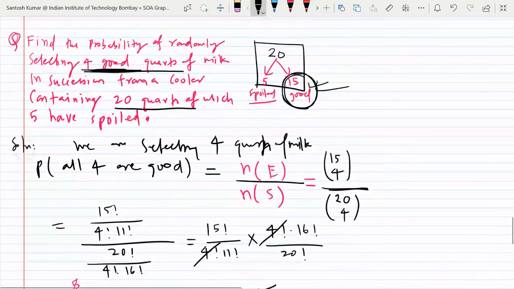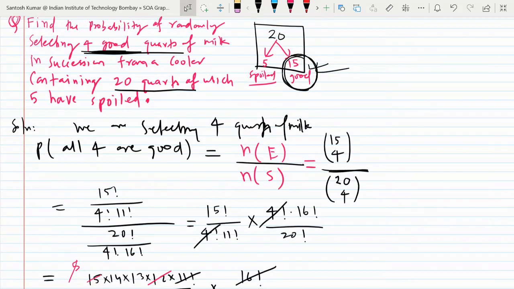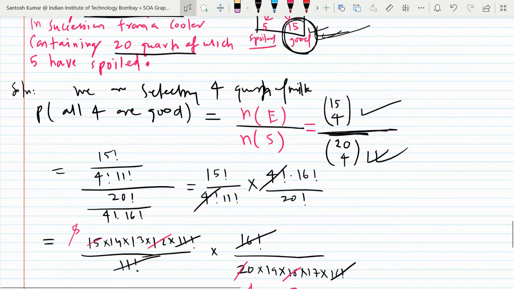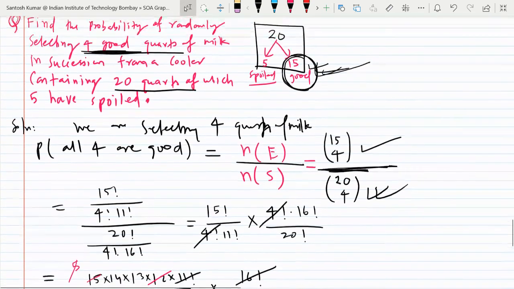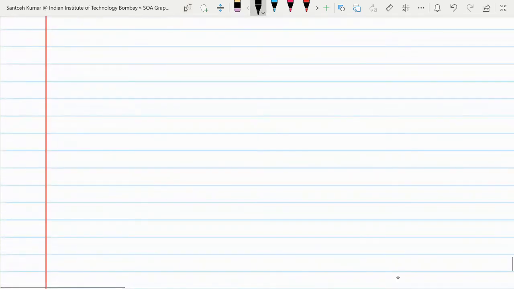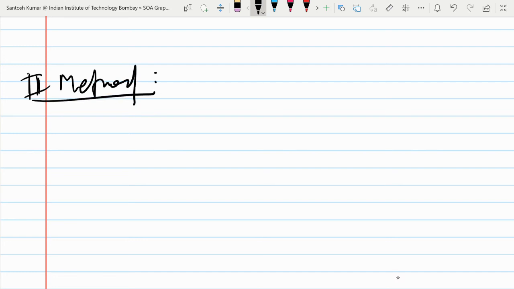The other way is, here what we did, we selected 4 packets from 15, so 15C4 in the numerator, and in the denominator 4 packets from 20 total. So number of favorable outcomes upon total number of outcomes, I used that. Second way is, we may use the multiplication rule of counting here. I didn't use the multiplication rule here, but we may use it. The second method, I'm doing the same question using the second method.